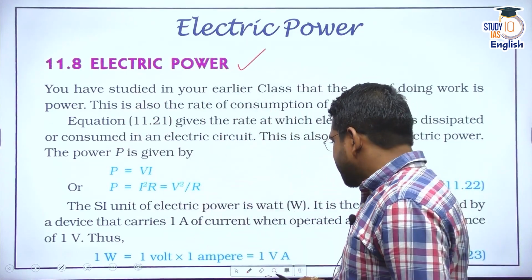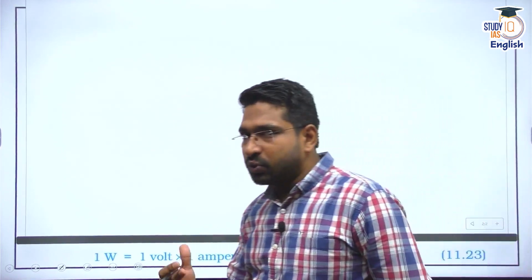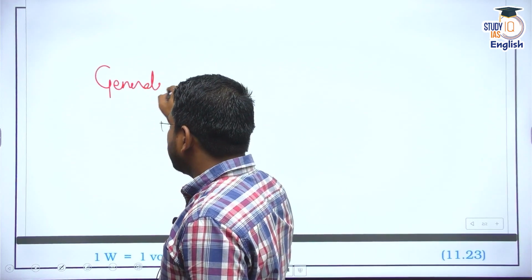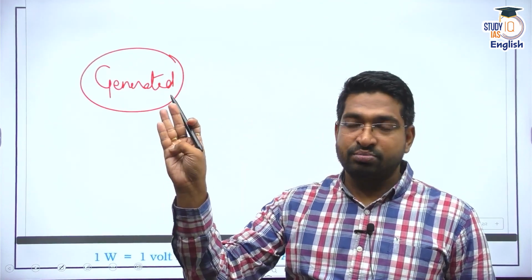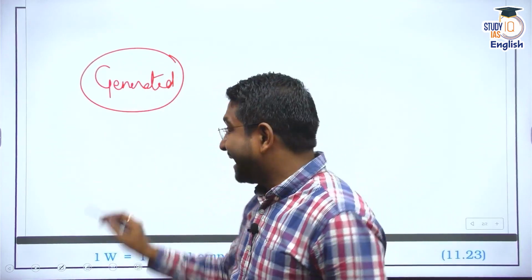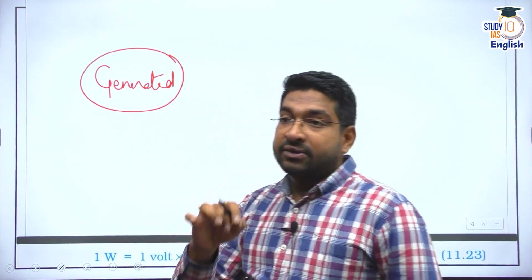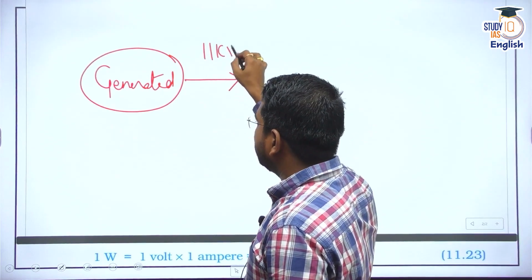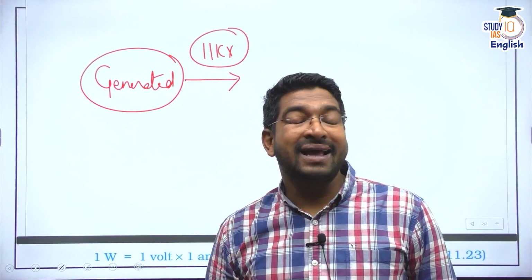And that is why, if you understand how electricity passes, just a little bit of deviation from our discussion, you do understand how electricity comes. Electricity, first of all, is generated. Now, where do you generate it? Electricity is generated at the generating station. It may be a hydroelectric power station, it may be a nuclear power station, it may be a coal-based power station, whatever station it is, electricity is generated. And do you know at what voltage electricity is generated? Generally, it is somewhere around 11 kilovolts. Electricity is generated at 11 kilovolts. That's the potential.